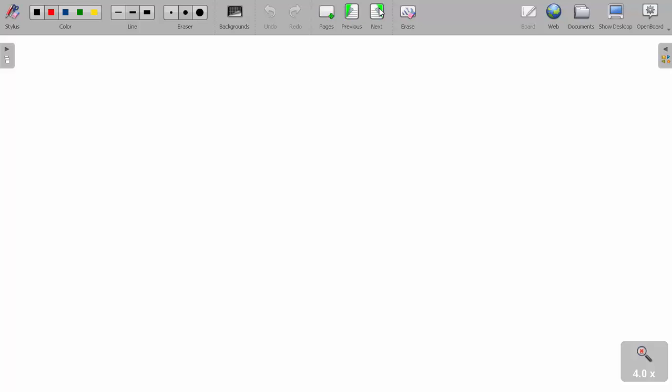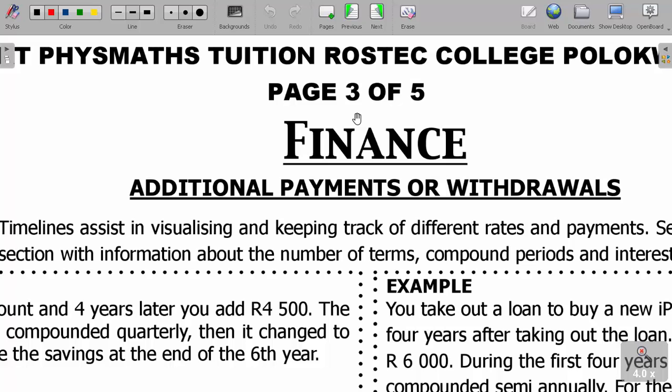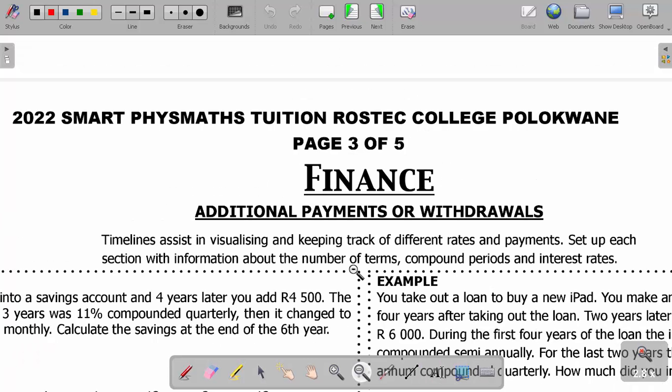Now that was so interesting. Sometimes in financial mathematics we can have additional payments or withdrawals, and in that case we use timelines to show things properly, to see what is happening to our account, our investment.